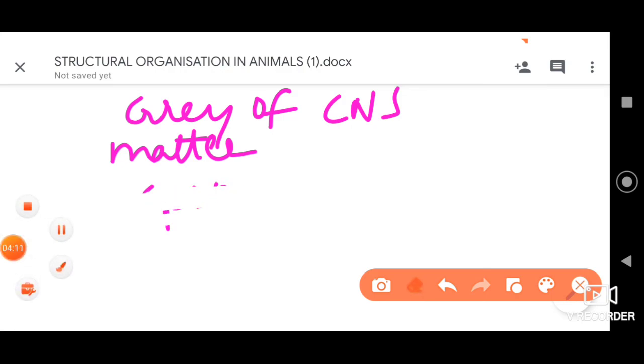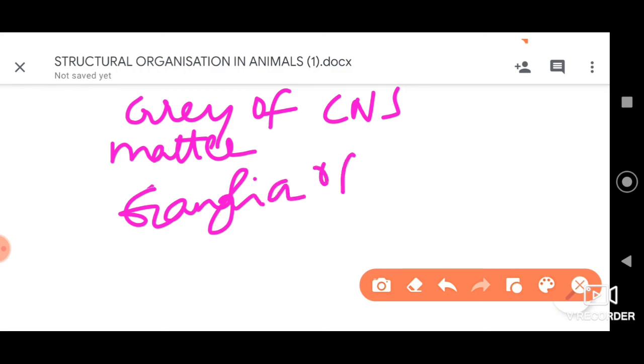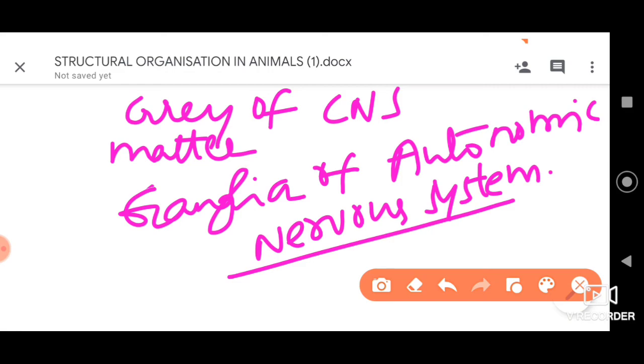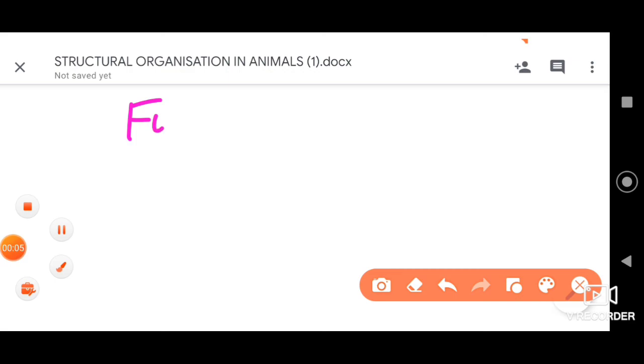Next we have the ganglia of the autonomic nervous system. Also we can find the multipolar neurons. All right, these are a few important aspects you need to remember with respect to the types of neurons based on structure.